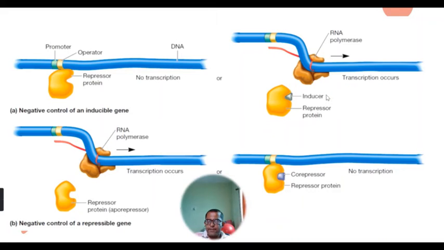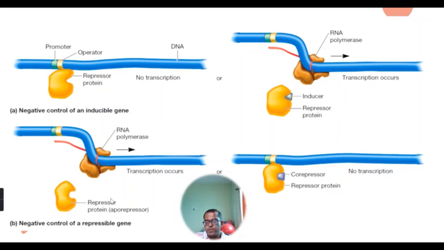If the substrate is available, if lactose is present in the medium, here the lactose gets bound to the repressor protein, then this repressor protein is freed from the operator site, so the transcription process begins.